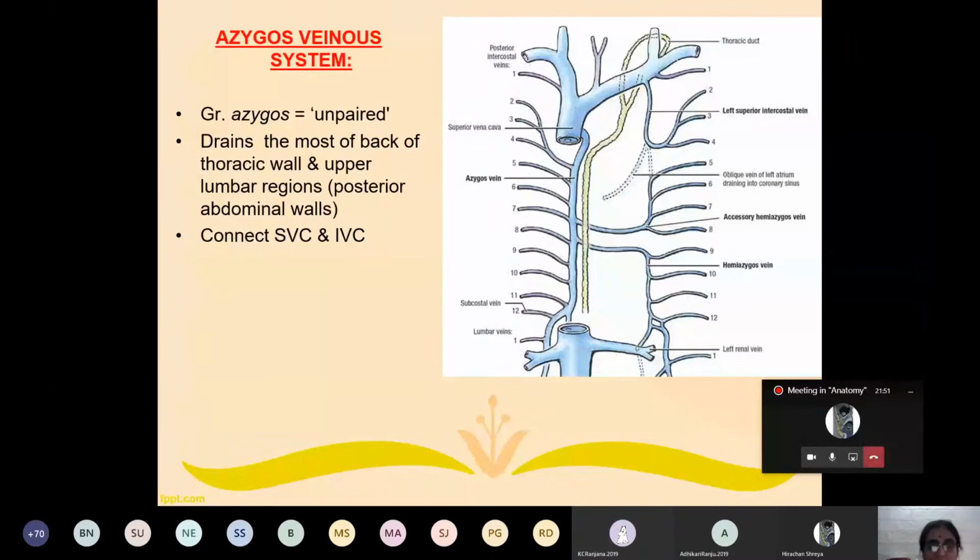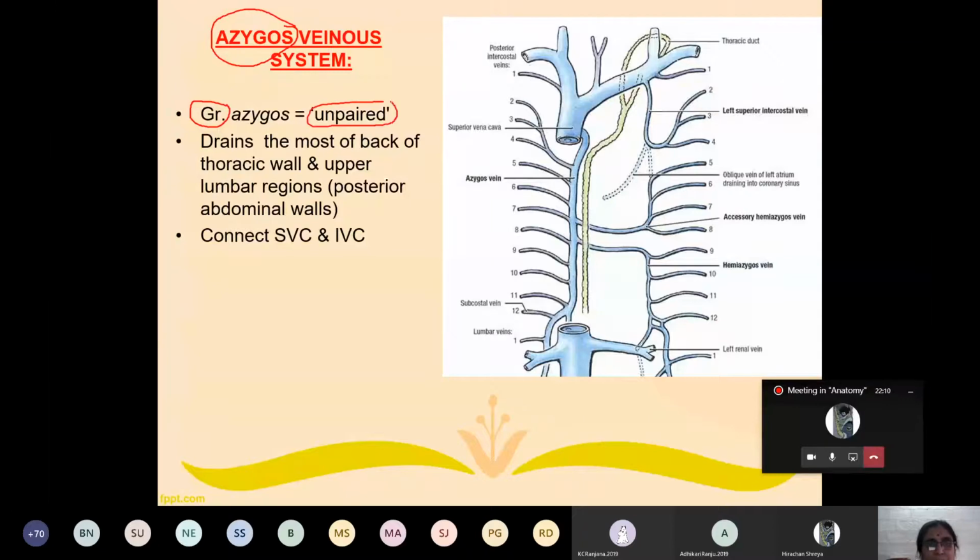Now, today we'll study azygous venous system. Before starting, you should know the meaning of the word azygous. It comes from a Greek word which means unpaired.